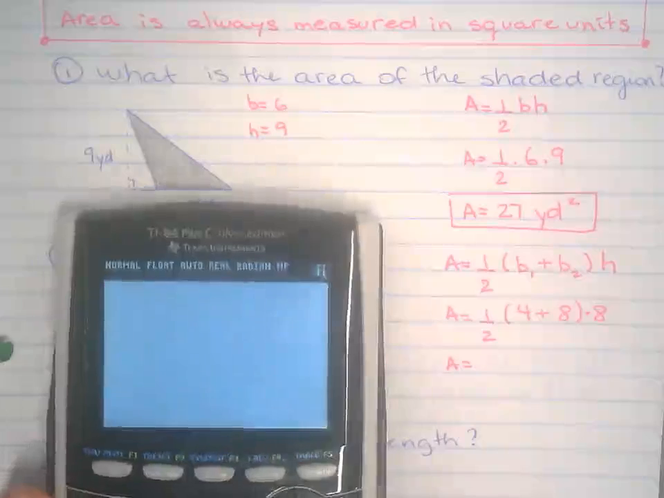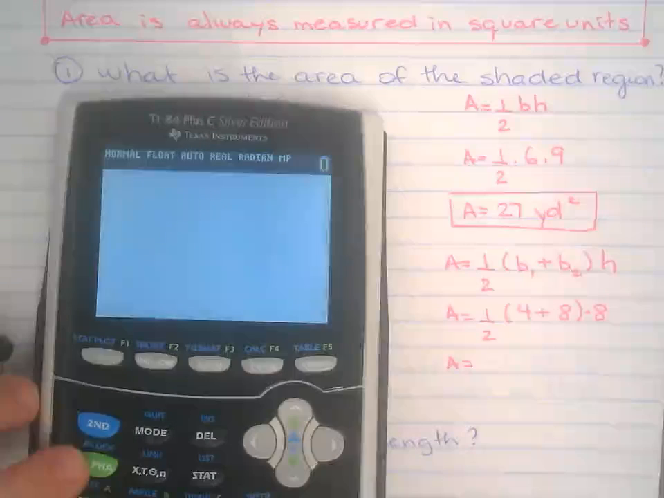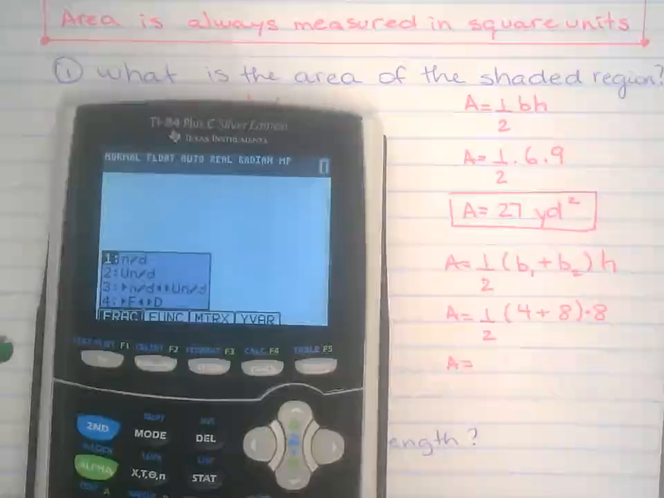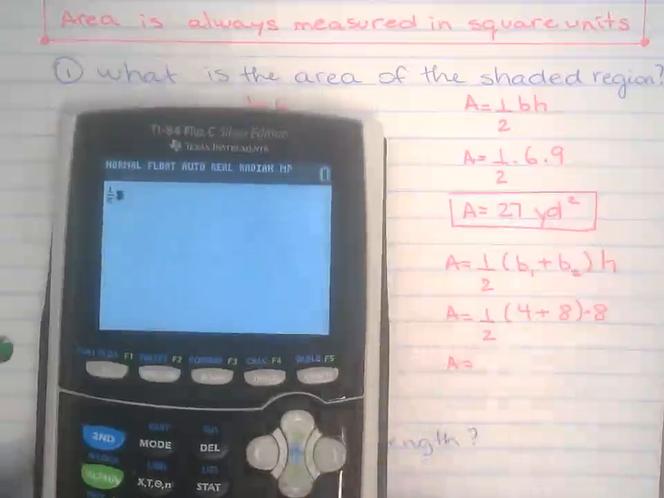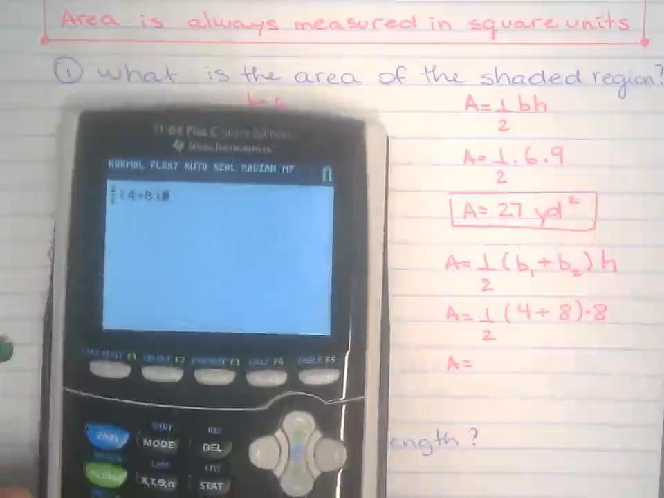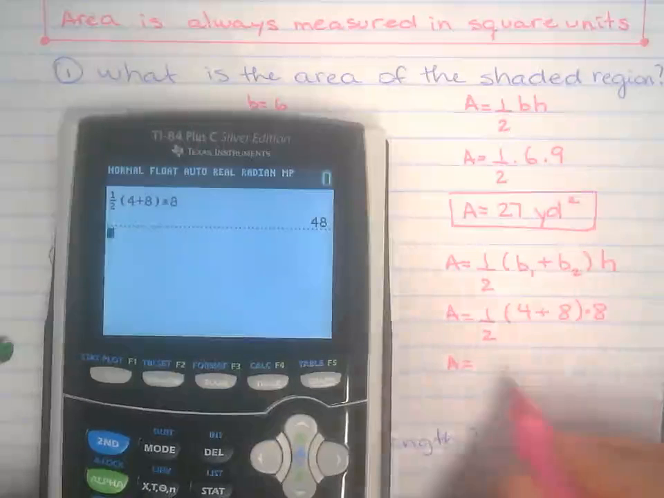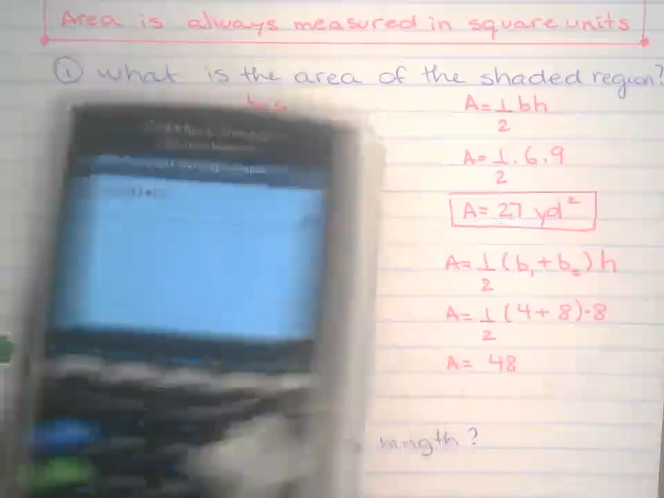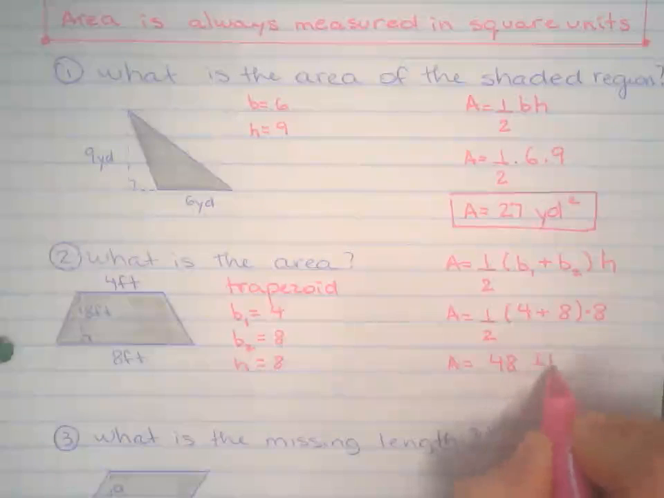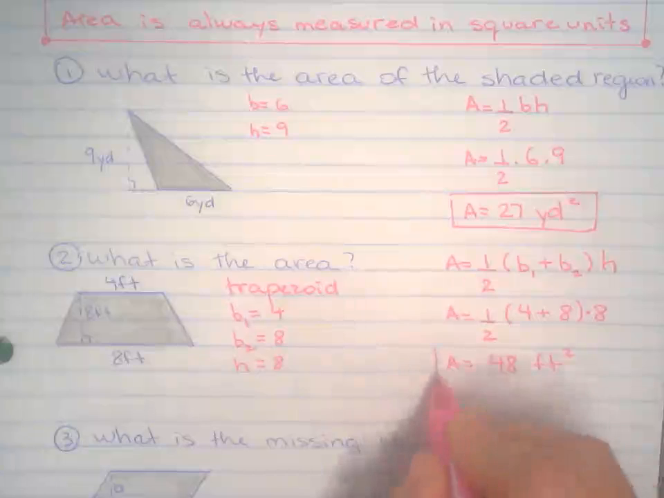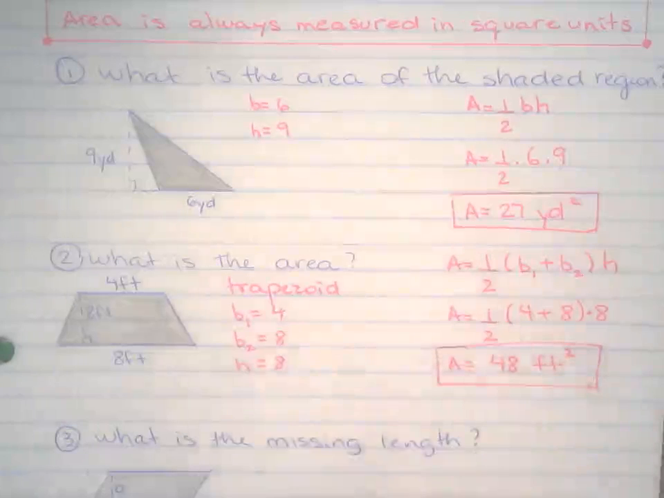Calculator. Again, for you to put the fraction in, alpha, y equals, enter. Half times 4 plus 8 times 8. It's literally what I have there. So 48. If we were talking feet, every time we calculate area, it's going to be squared units, so square feet. All right, number 3.